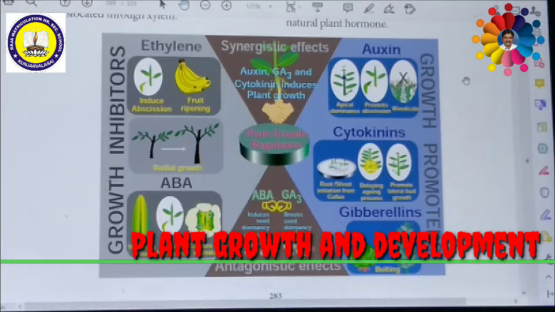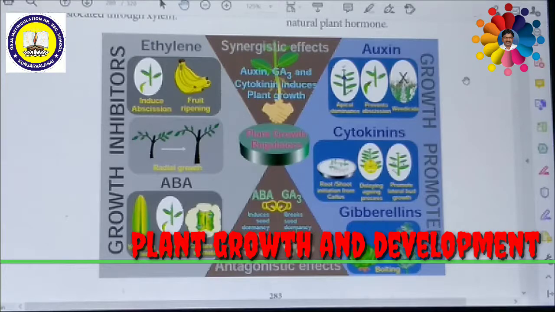the growth inhibitors like ethylene. So far we have studied growth promoters. Auxin, gibberellins and cytokinins can stimulate the growth of the plant. Now two more hormones we are going to explain in detail. These are called growth inhibitors. The left side of this diagram will help us understand the physiological effect. One is ethylene, another one is abscisic acid. Now we shall discuss ethylene.